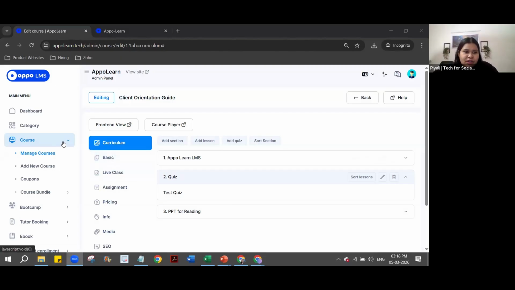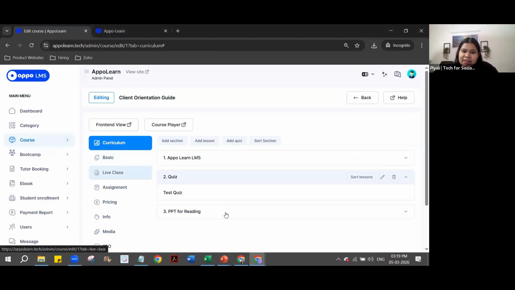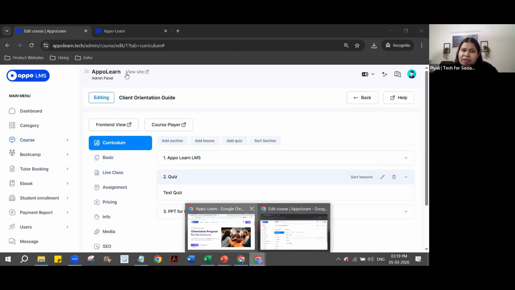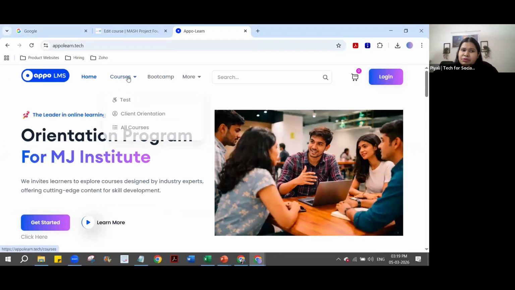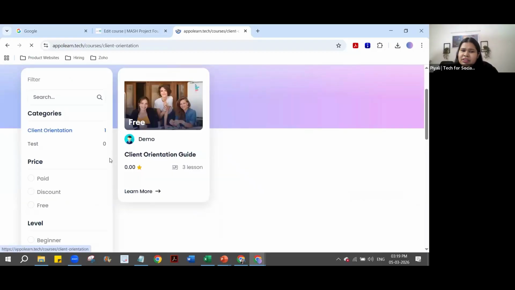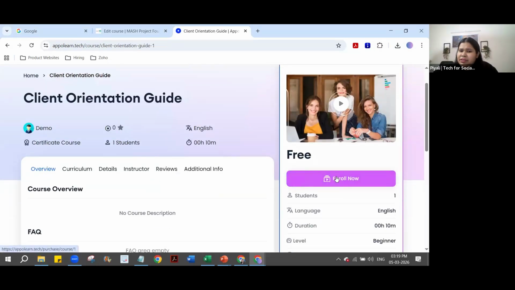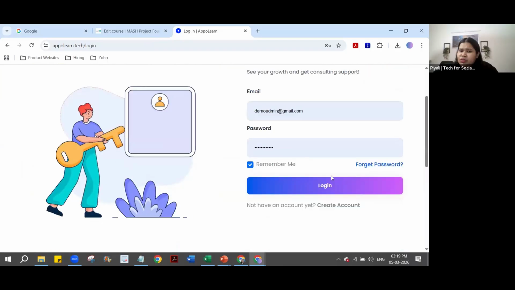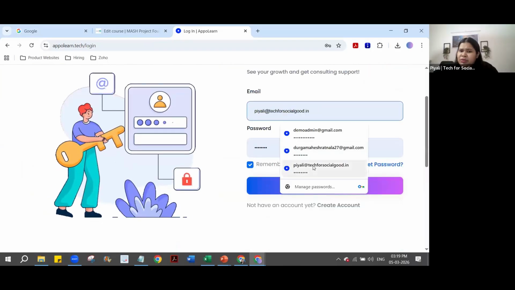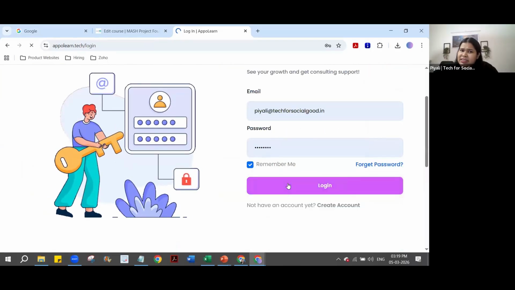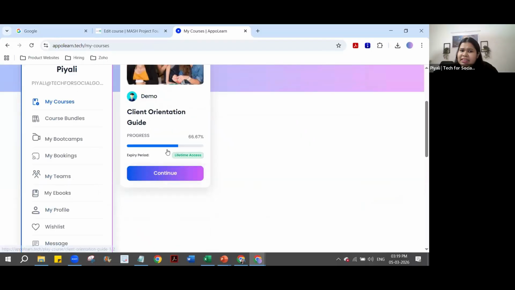Okay, now I'm moving on. After the courses have been added, based on what you have picked, the students will be able to come to this particular page, go to all courses, and see the courses that are there. Students can then go to learn more and enroll themselves, right? If they click on enroll now, they can log in with their email ID and password, or sign up on the platform themselves, and they can start.